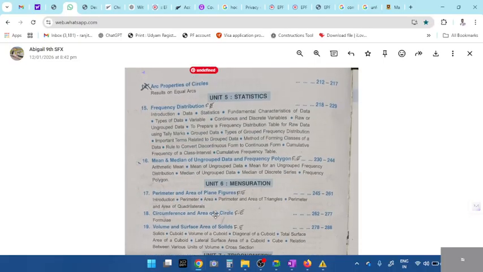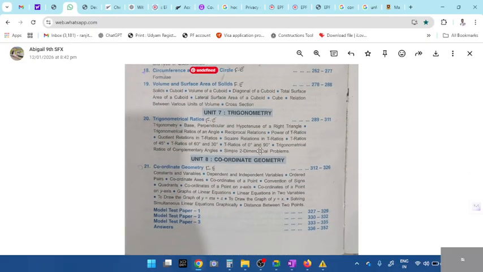Anything else left? No, right? Arc property, nothing. Then model test paper, students. I'll conduct one test again on Saturday. Tomorrow I'll send. Then Sunday I'll make you all do these model papers. All of you understood? Whatever schedule I told you all.